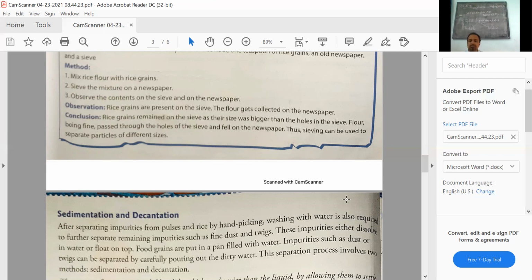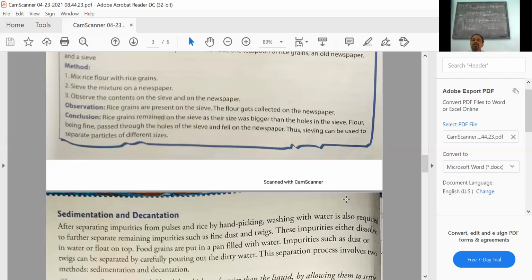Suppose you take tea leaves, for example. You know that tea leaves will not completely settle down in the tea which is made, because they are not heavier, so for that we have to use another method. For the time being, sedimentation is used for heavy suspended particles, heavier than the liquid, which can be separated by this process. Once more, the meaning of sedimentation: the process of settling down of heavy suspended particles in a liquid mixture. Only that process is called